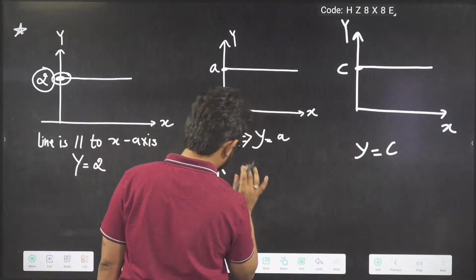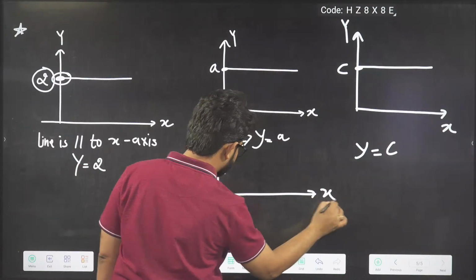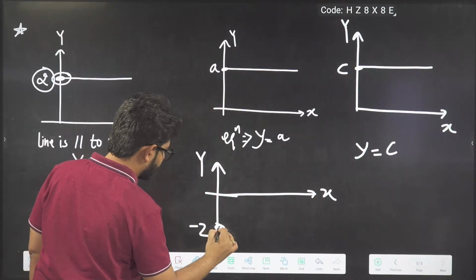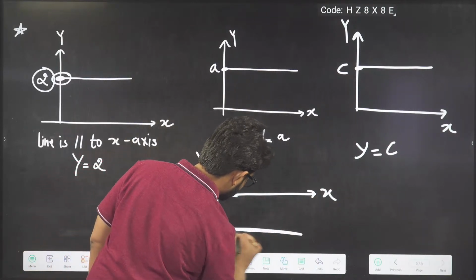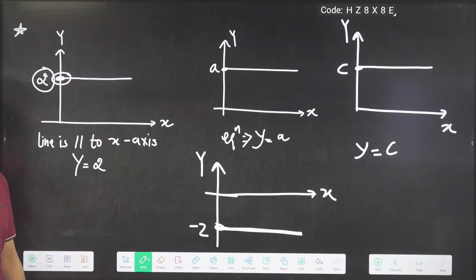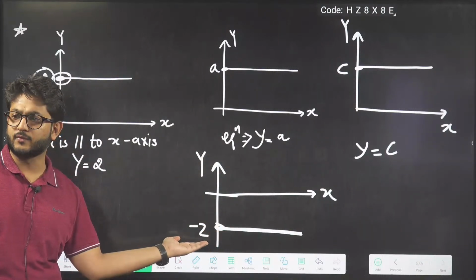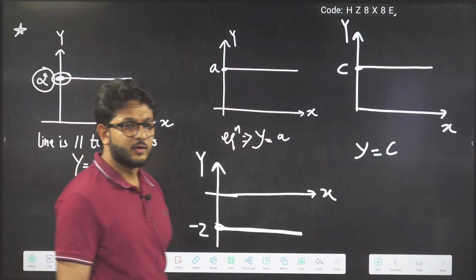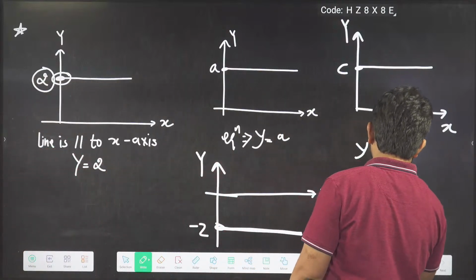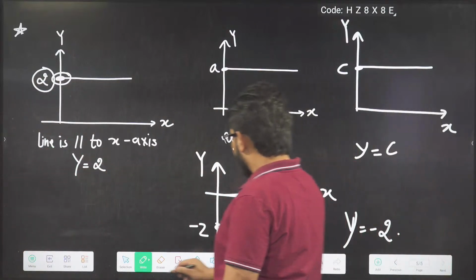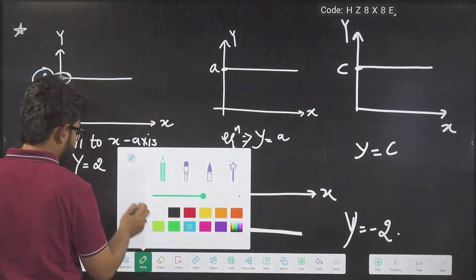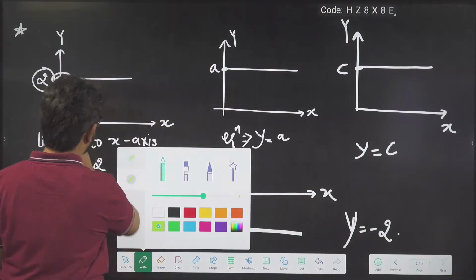Y is given, x is given. This is given as -2, and this is the graph. Y equals -2. So what is this graph? Y equals this value, that is going to be what? -2. Done. So what is the answer? Y equals -2.